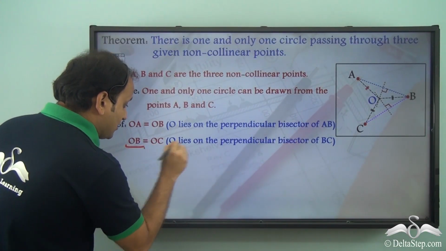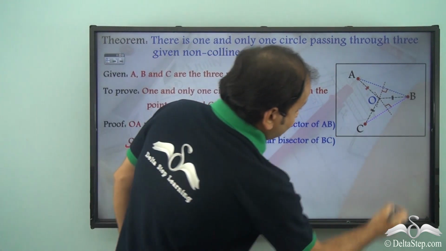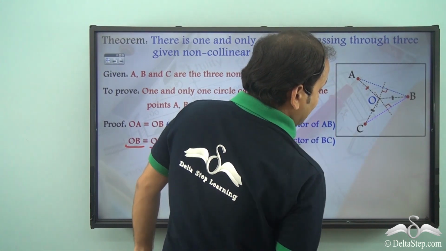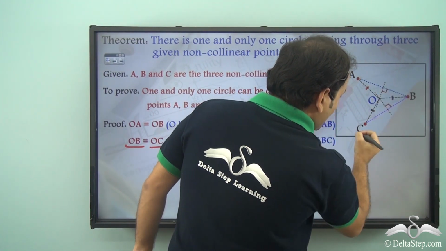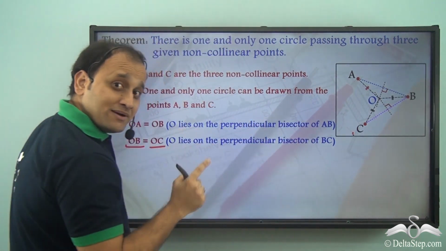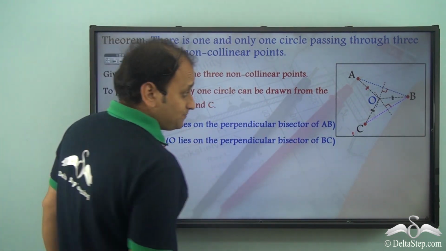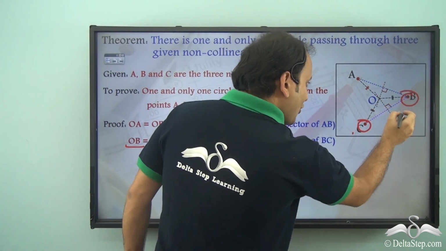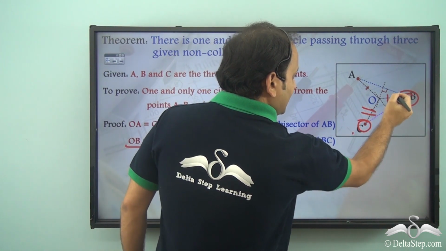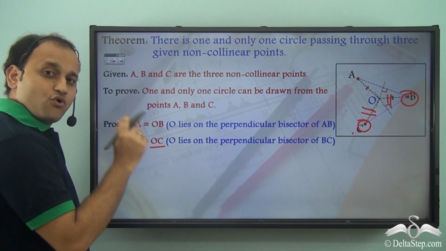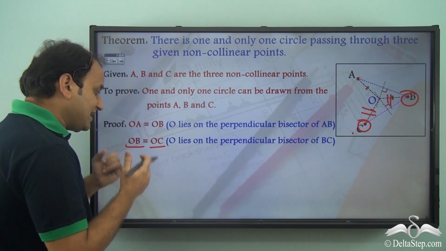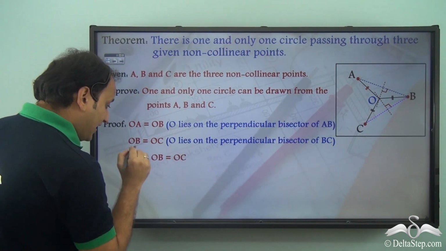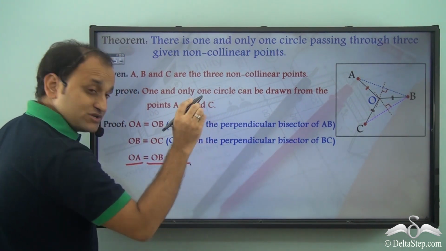Similarly, OB will be equal to OC. Again, O lies on the perpendicular bisector of BC, and OB and OC are coming from that common point on the perpendicular bisector, and they are coming at these 2 points, and so they will again be of equal length. So we have OA equal to OB and OB is equal to OC. So we can say that OA is equal to OB is equal to OC.